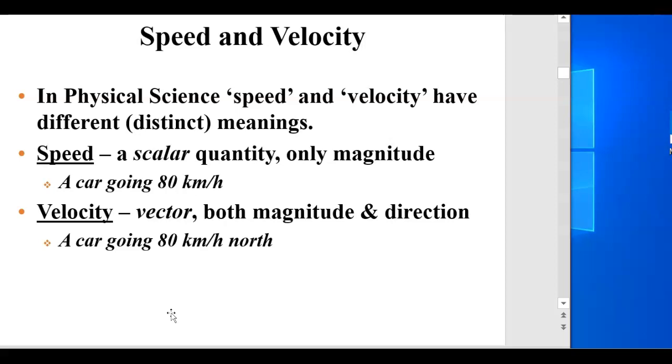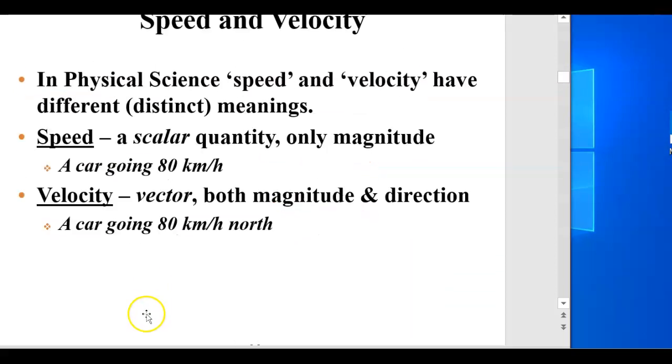So if you see a car zooming by you and it went 100 miles per hour, that is speed, because all I know is the number, 100 miles per hour. If I said, oh my God, I was driving back from New York City and I was on 84 going east and a car passed me at 100 miles per hour, then that would be a velocity. They're still going 100 miles per hour, but now I know the direction that they're going. Do you get it? It's a very slight, distinct difference.